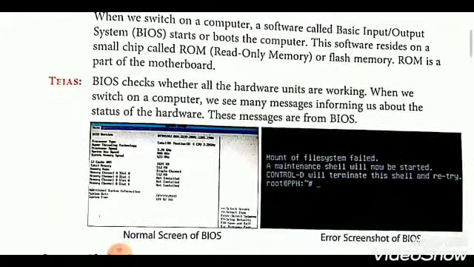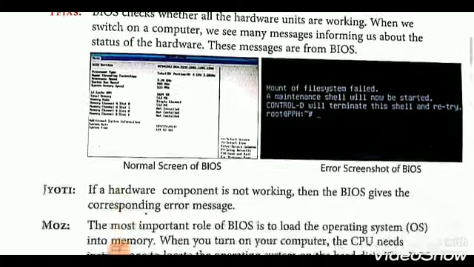Here, look at this picture. The first picture is the normal screen of BIOS. It means your PC is starting up through the BIOS process. Then, if there is an error in the PC, this is the BIOS error.